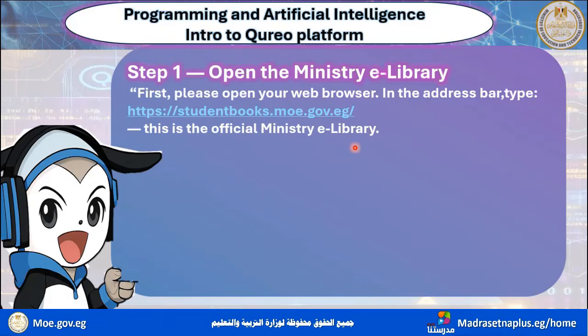So, we will start inshallah and try to open your web browser and write e-library 2026, or directly click on the link and enter the e-library of the ministry.